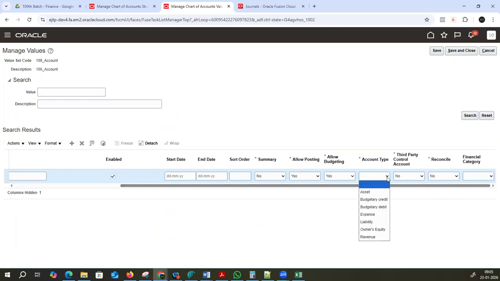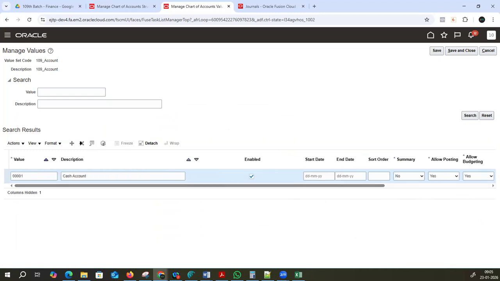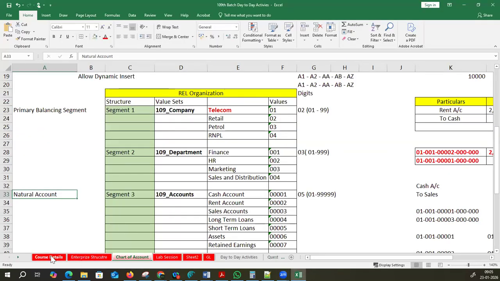Got it? Account type: cash is an asset. Okay, cash is an asset for us. Third party control account, reconciliation account, financial account. Don't worry, I will explain. We have a good number of topics. Let me show you the topics.